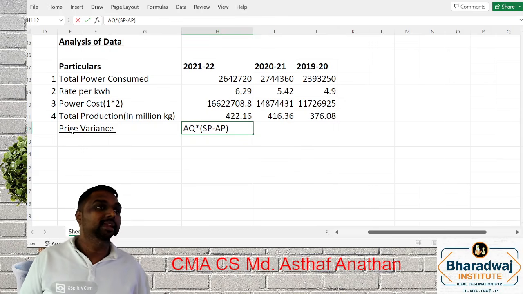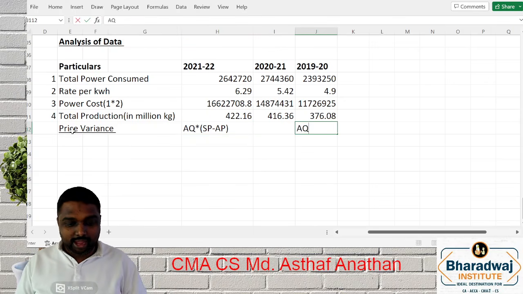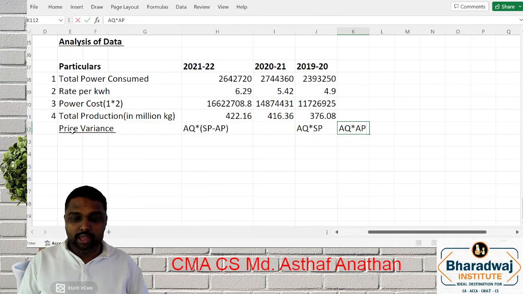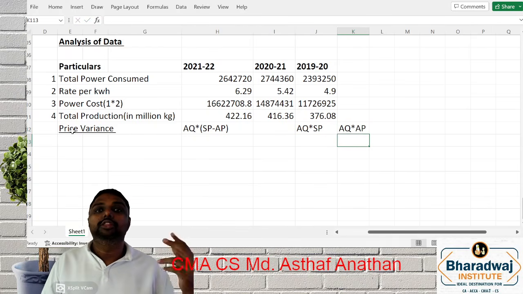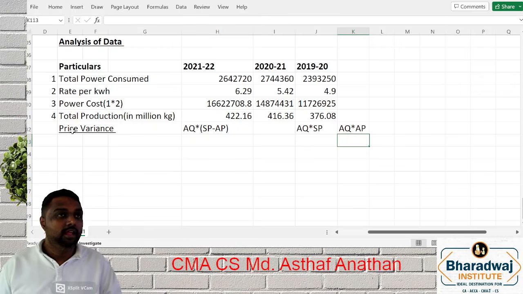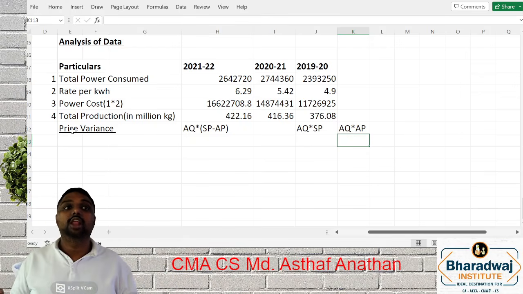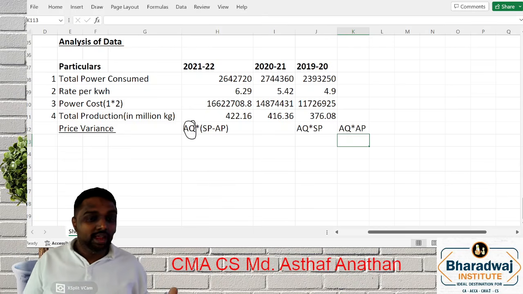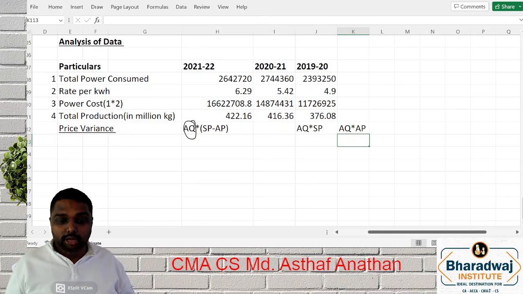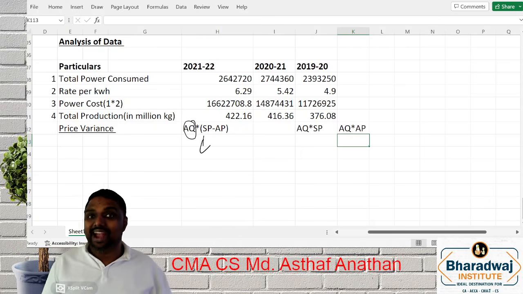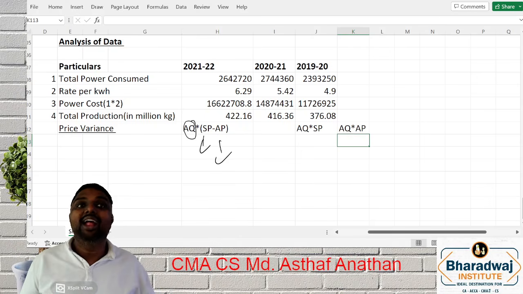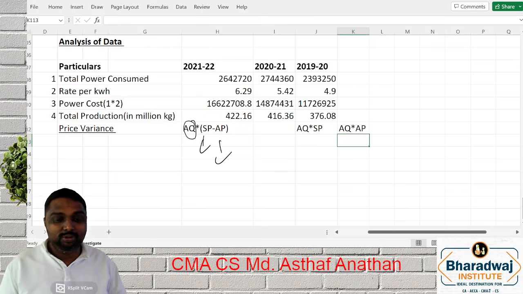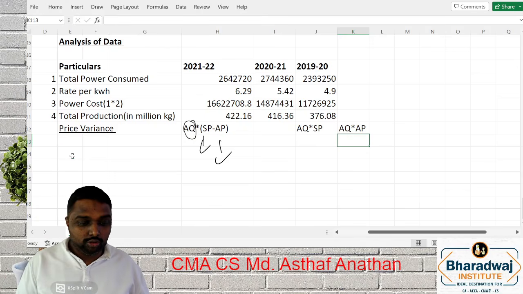Some friends might have done it like this: AQ into SP is point number 3, then AQ into AP is point number 4, then you take 3 minus 4. Correct? So whichever way you did it, this is the logic. That means what is your actual consumption, into SP, your standard price, and AP is your actual price. Yes or no?